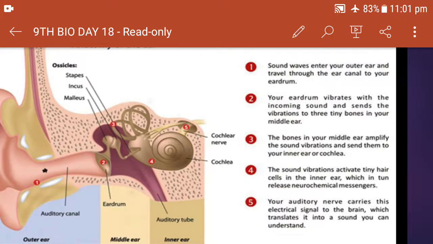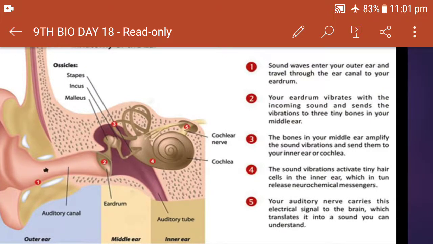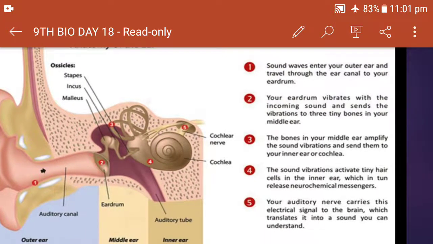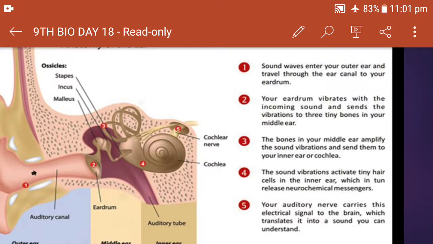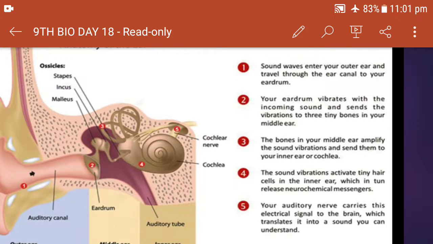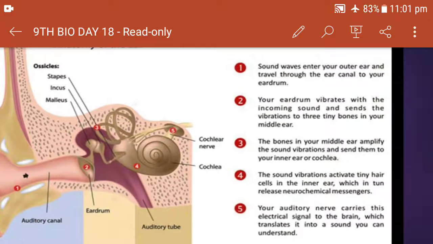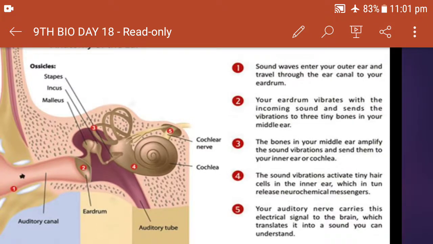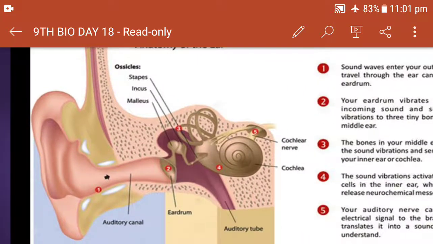Eardrum means tympanic membrane. The eardrum vibrates with the incoming sound and sends the vibration to the middle ear, that is the 3 short, small bones. They amplify the vibrations and send them to the inner ear, the cochlea. The cochlea will convert these vibrations into electrical signals and release neurochemical messengers. And here the auditory nerve will carry these electrical signals to the brain, and the brain will interpret and recognize the sound. This is the same slide which I have shown you before.